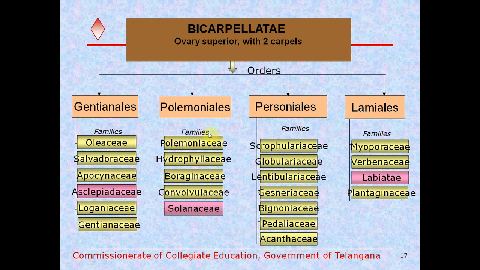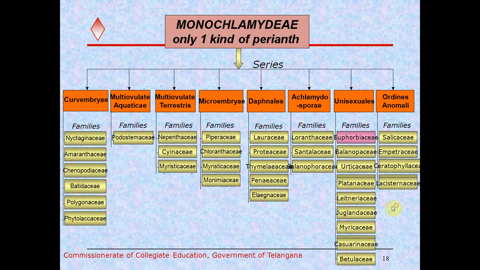And Polemoniales order is divided into 5 families: Polemoniaceae, Hydrophyllaceae, Boraginaceae, Convolvulaceae, Solanaceae. And Personales order is divided into Scrophulariaceae, Globulariaceae, Lentibulariaceae, Gesneriaceae, Bignoniaceae, Pedaliaceae and Acanthaceae families. Lamiales order is divided into 4 families: Myoporaceae, Verbenaceae, Labiatae and Plantaginaceae.